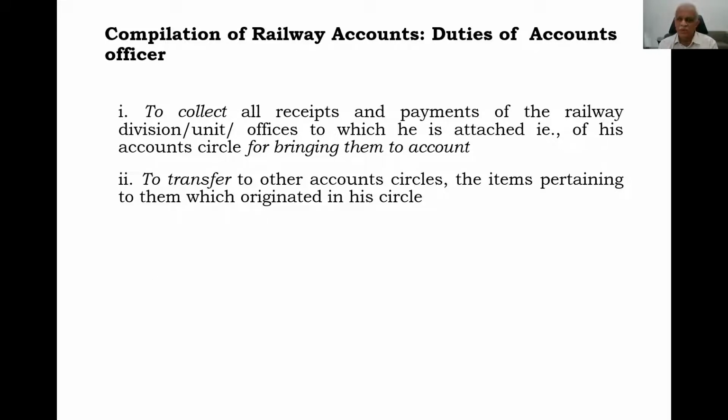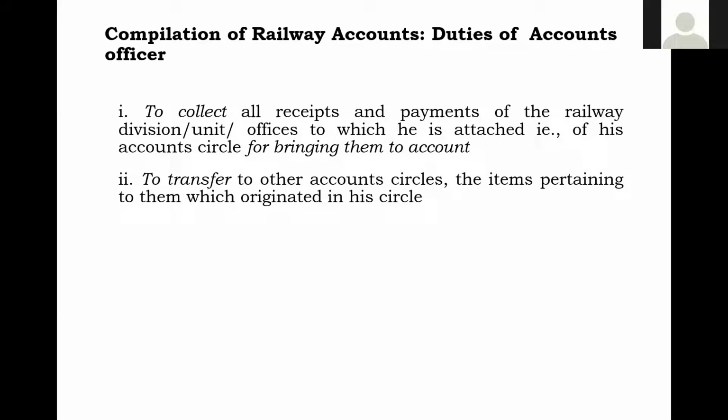So when it is the duty of accounts officer, हमारा जिम्मेदारी वो होते हैं. So one is to collect and another one is to transfer, which is not pertaining transfer to other accounting circles. Those transactions which are pertaining to other accounting circle are not his own accounting circle. So this is most important. At this stage, we should know about transfers kaisa karte. That is pertaining to the transfer transactions and the remittance transactions.